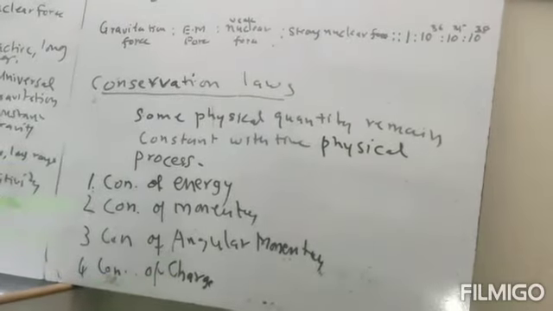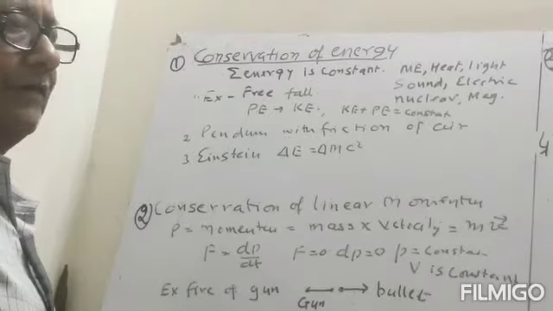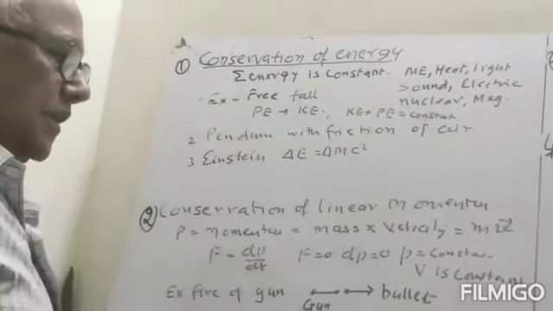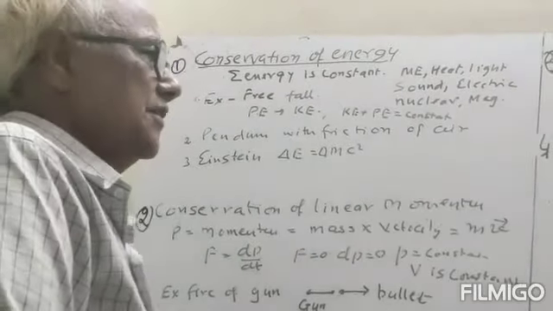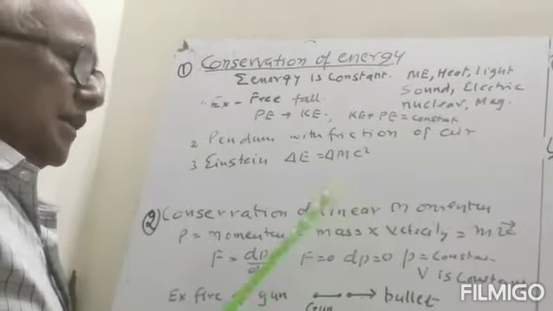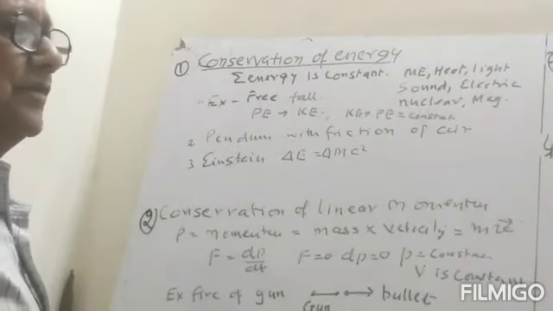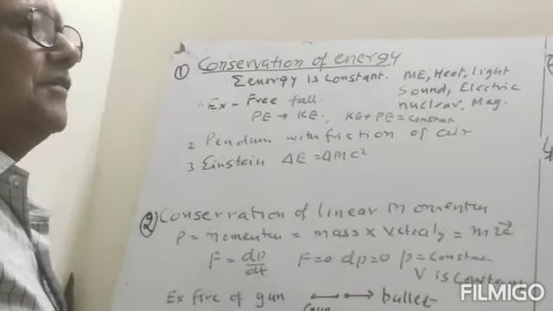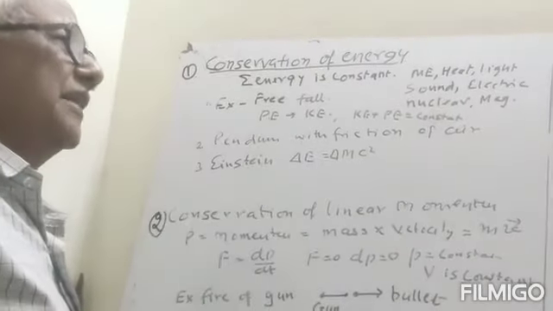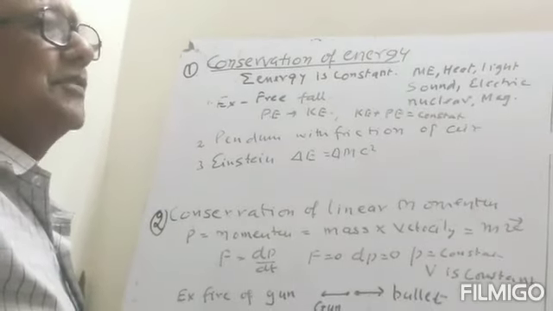So we can explain all these conservation laws separately. We will discuss conservation of energy. Now, the conservation of energy law can be defined as: in any changes in the universe, the sum of energy will be constant. Or we can say, in other words, energy cannot be created and energy cannot be destroyed.